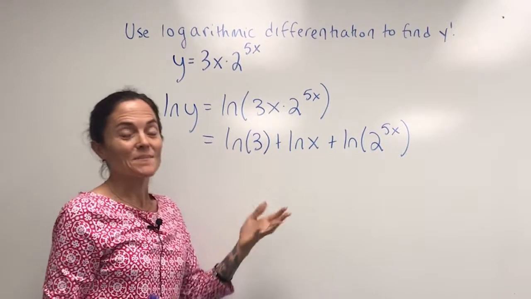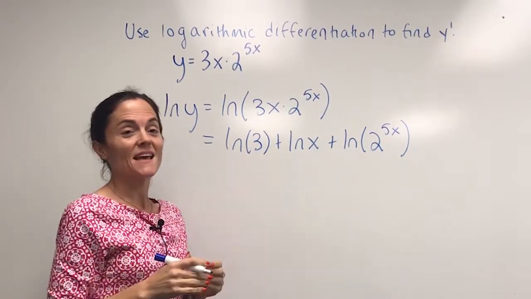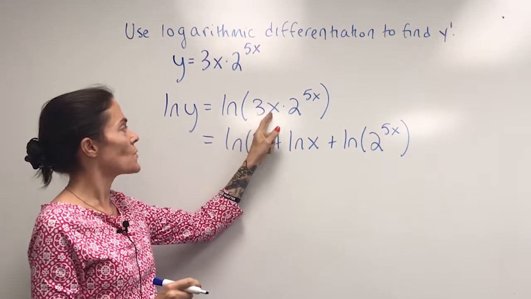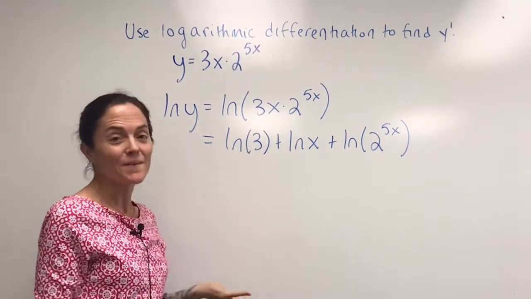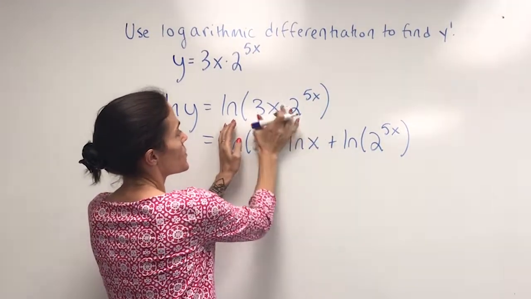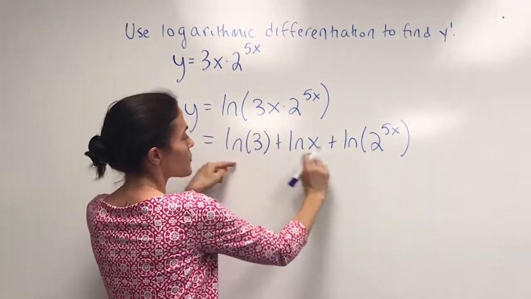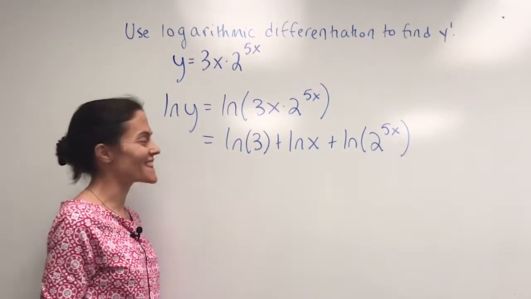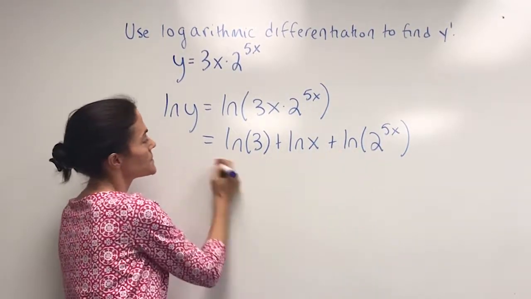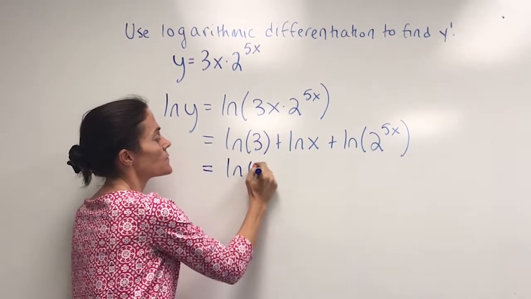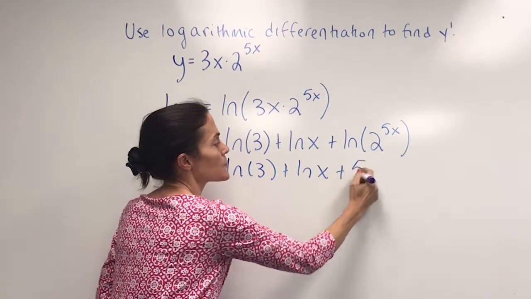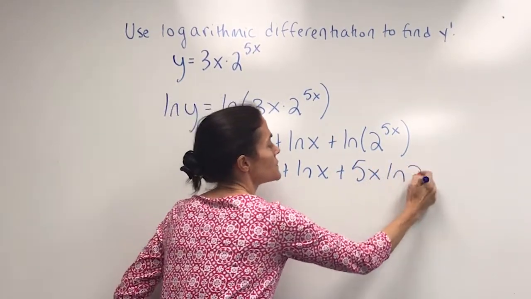Our property says if you have a product on the inside of 2, it's the sum of 2, but you could also show that if you have a product of 3 things, it would be the sum of 3 things, namely by first doing 3x and this, and then breaking apart the 3x just like this. Okay, now, one more step to simplify. This is the ln of 3 plus ln of x, plus we can bring down the exponent, ln of 2.